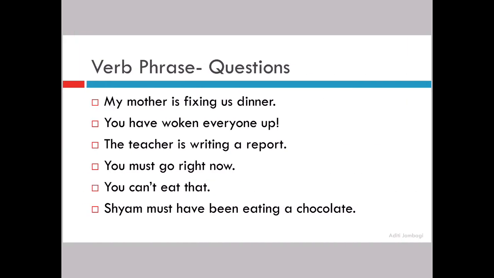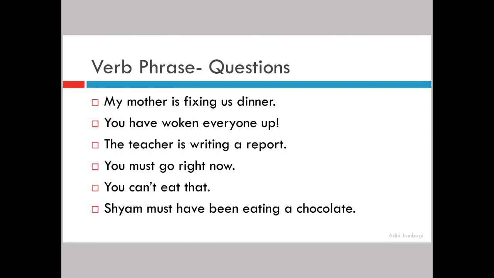Let us see some questions on verb phrase. Again, there are 6 sentences. If you want, you can pause the video and try to solve it on your own. And then I am solving it also here online. My mother is fixing us dinner. What is my mother doing? She's fixing us dinner. So is fixing, 2 verbs together. Is is your helping verb. Fixing is your main verb. So is fixing is your verb phrase.